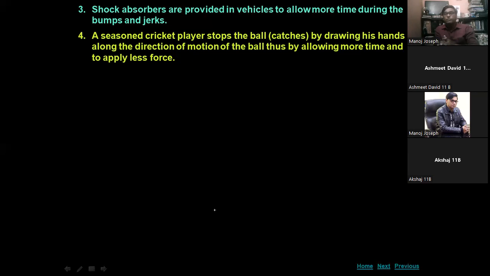So to decrease the rate of change of momentum, you lower the hands in the direction of the force. This increases the time, so the impulse effect will be less.